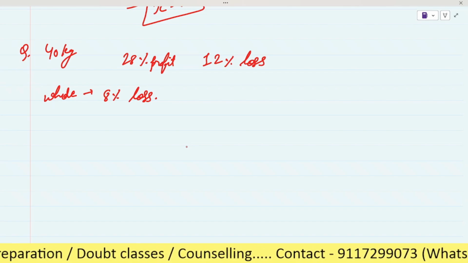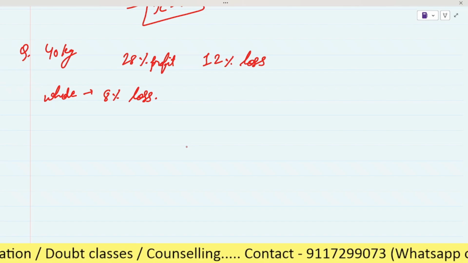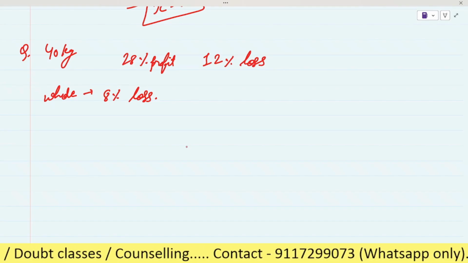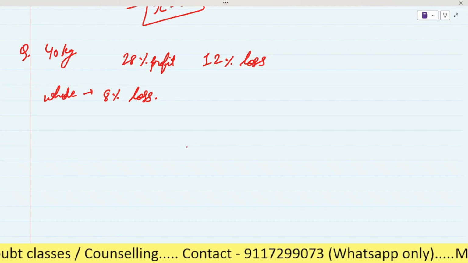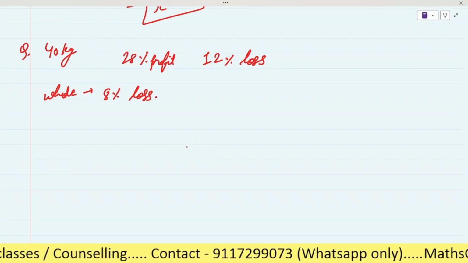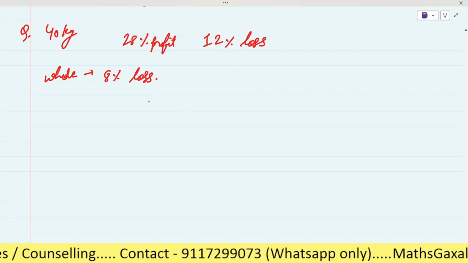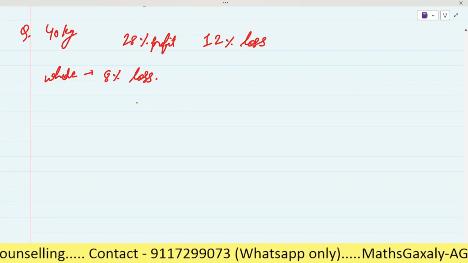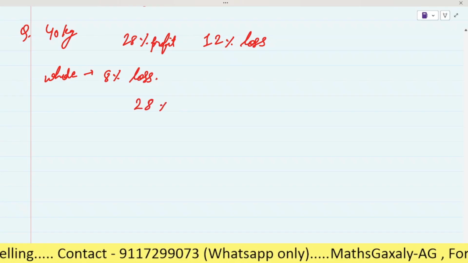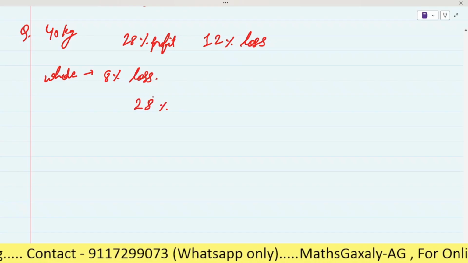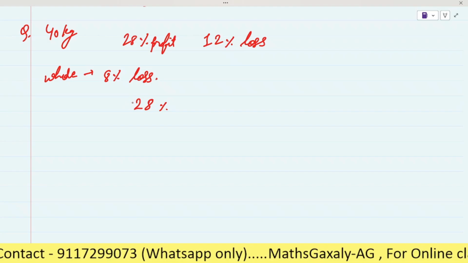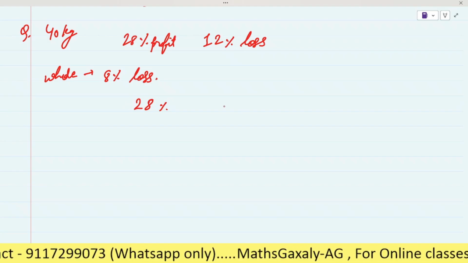So here we have to find the quantity of the rice which he has sold at 28% profit and 12% loss. Let's see how we will do it. Here we will write 28% as it is profit, so we will write it as plus, the positive.